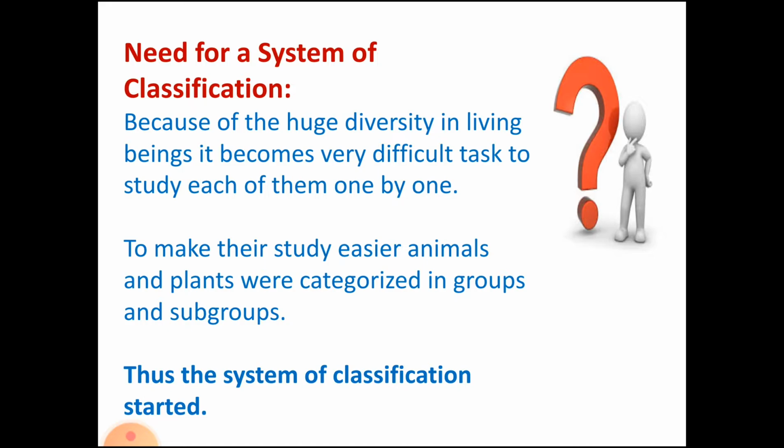Same way, cats and tigers, though different, when we go deep into the classification, we come to know that they belong to the same family, the cat family. So, to make their study easier, animals and plants were categorized in groups and subgroups. This classification of groups and subgroups made it very easy to study animals as well as plants. Thus, the system of classification started.